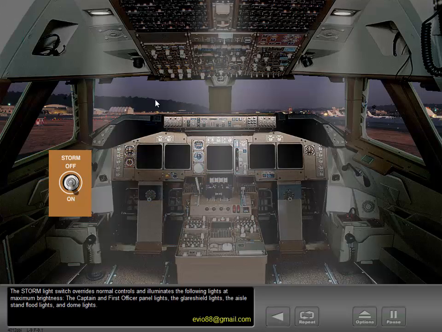The storm light switch overrides normal controls and illuminates the following lights at maximum brightness: the captain and first officer panel lights, the glare shield lights, the aisle stand floodlights, and dome lights.